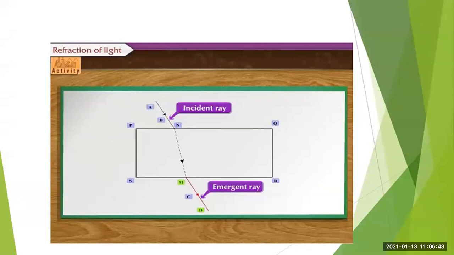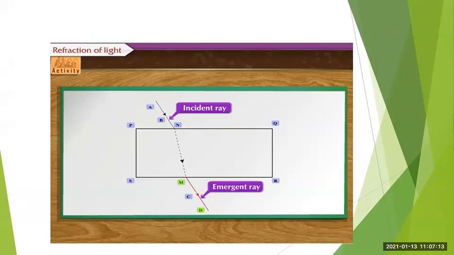Okay. So, what we have to do in this activity, you have to take one blank paper and keep a glass slab on that blank paper. And you will draw its outline, that is the PQRS. Okay, you can see PQRS. So that is the outline of the glass slab.